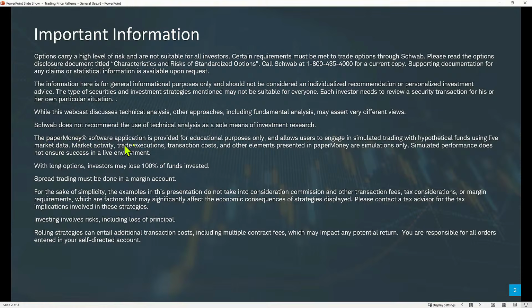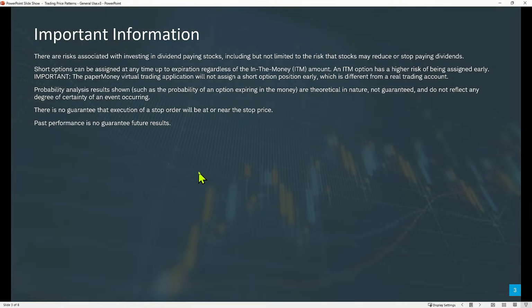So the Paper Money platform on the Thinkorswim desktop, that is the platform that we are using, and it is a brilliant place to learn not only how to place a trade on the platform, but to make sure you're familiar with a trading strategy before you consider trading it in a live account. Know that with short options in Paper Money, they'll never be assigned early, but in a live account, that can happen.